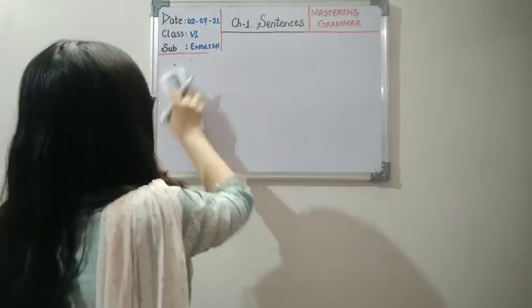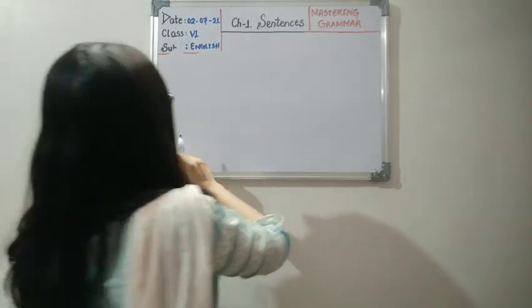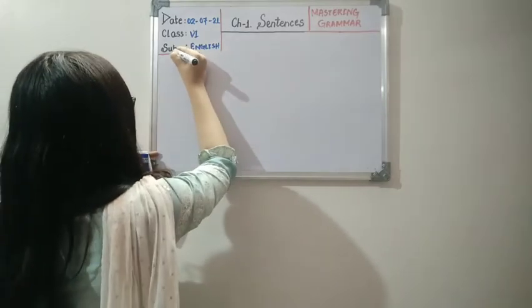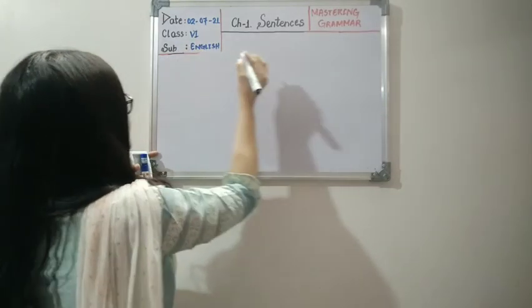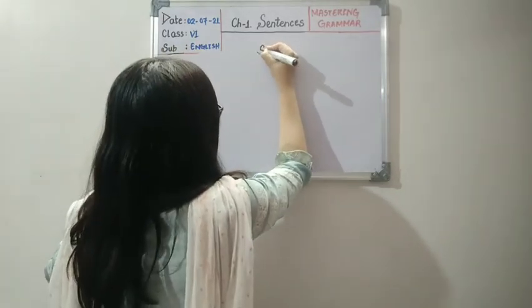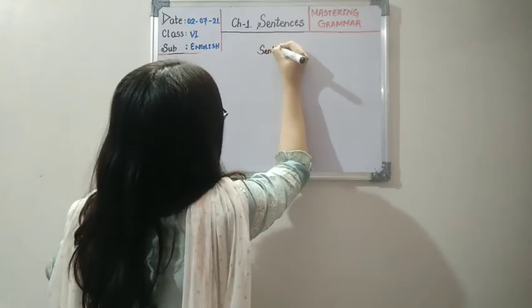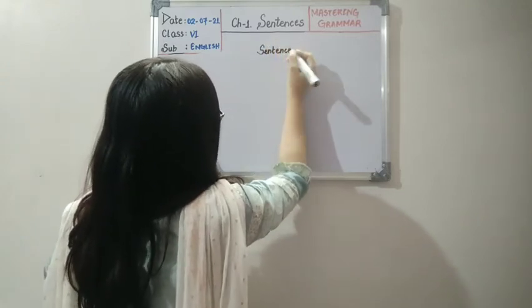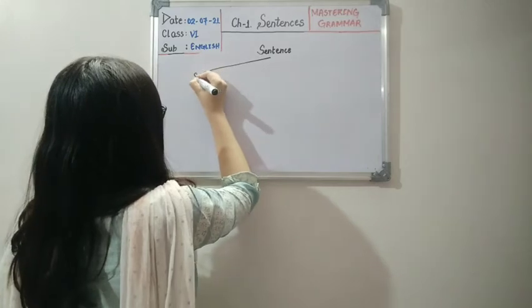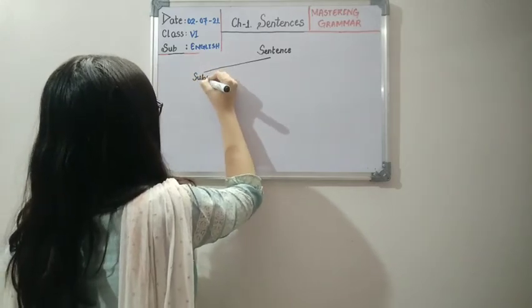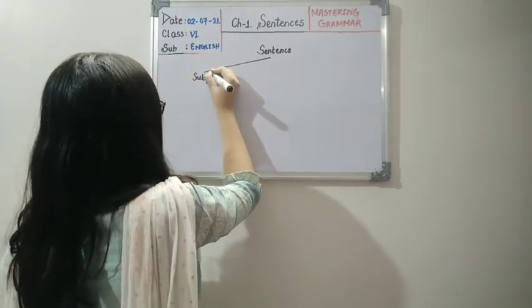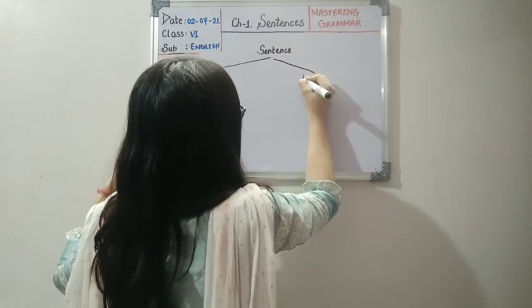So what did I tell you, children? A sentence is divided into two parts. First is the subject and the second part is the predicate.